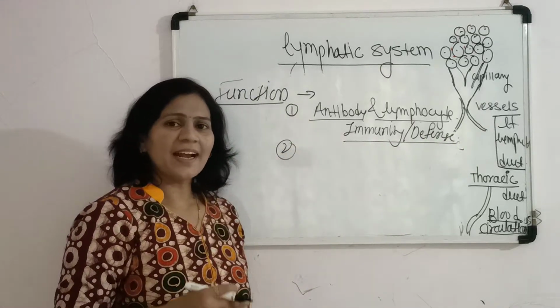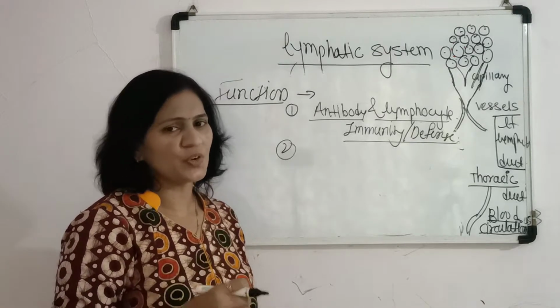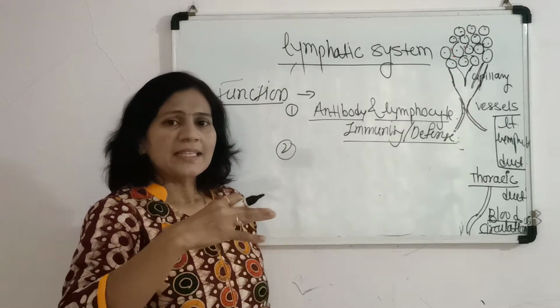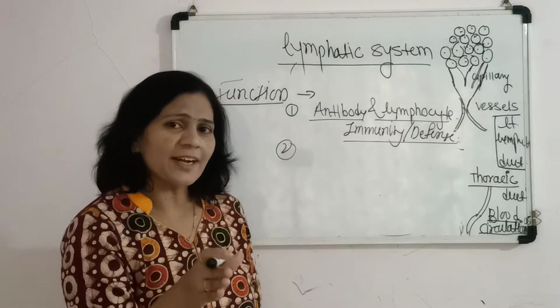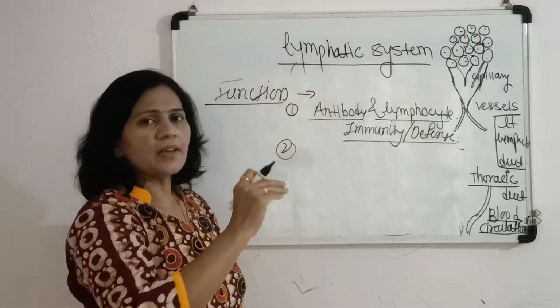The second function is that, as we have seen, it is basically composed of tissue fluid, that is the interstitial fluid, the fluid present in and outside the tissue, which collectively forms the lymph.